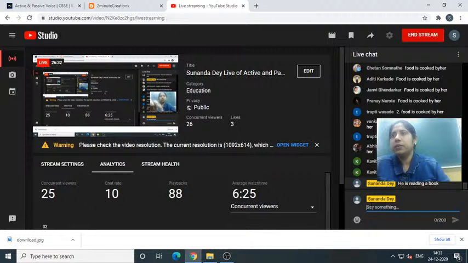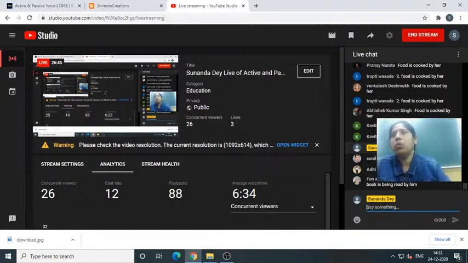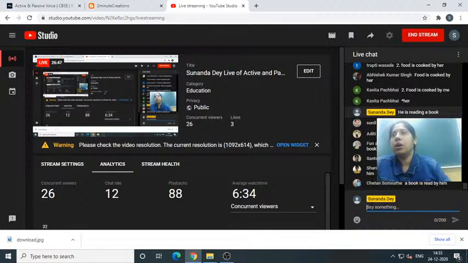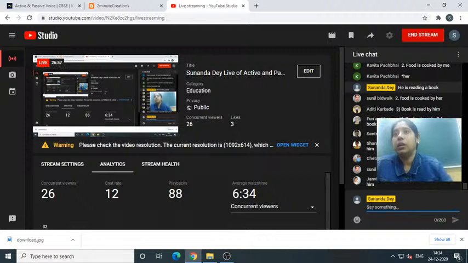He is reading a book. Kavita, what have you written? Food is cooked by her. Yes, cooked by her. No. He is reading a book. Aditi, this is wrong. Yes, Alice is correct: A book is being read by him. Absolutely correct. Santosh also wrong. Shardul, yes, Shardul is correct. But Shardul, you missed a book. It will be a book. No, Rutuja, you are wrong.